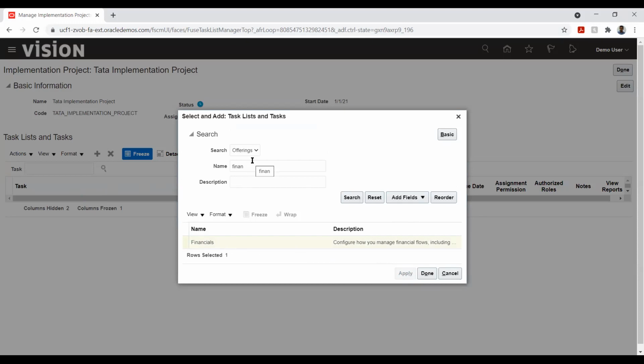It's not only for the offering. Let's say I want to add any particular task to it. I can search the task, and I can add it from here.